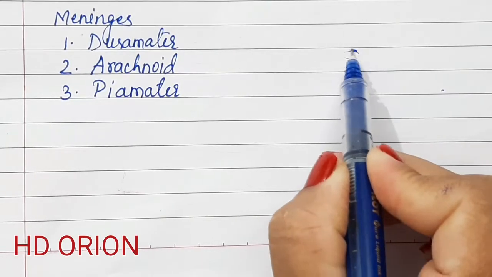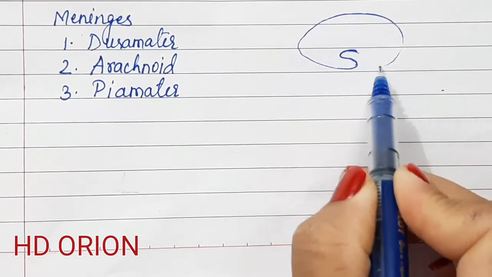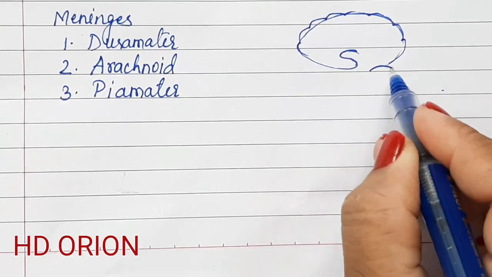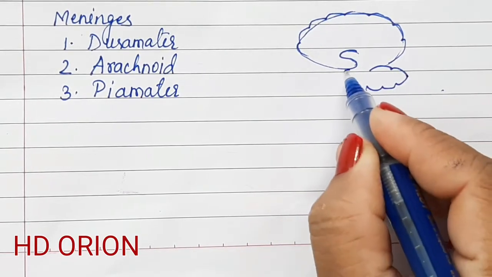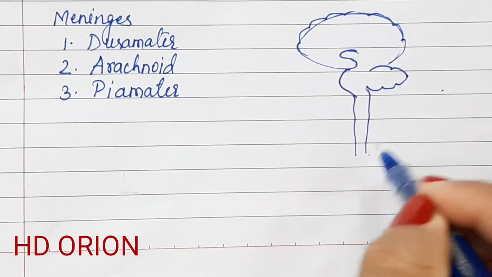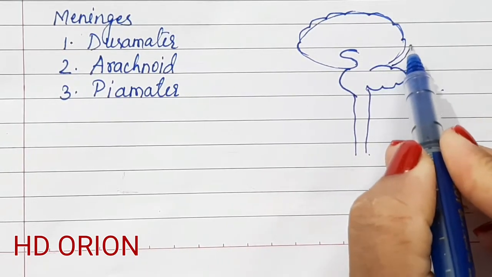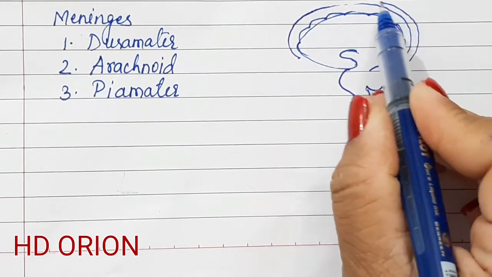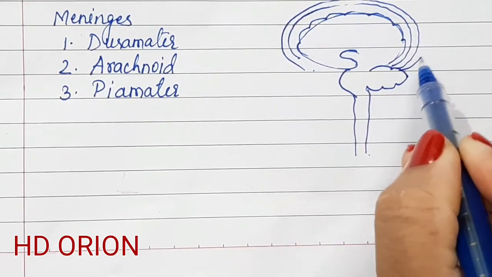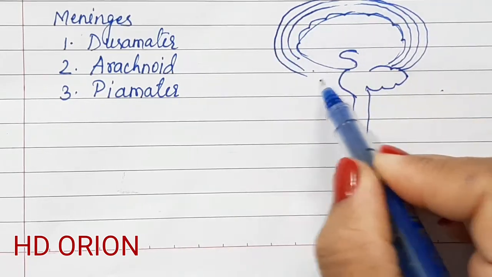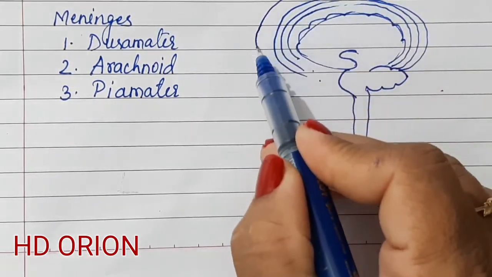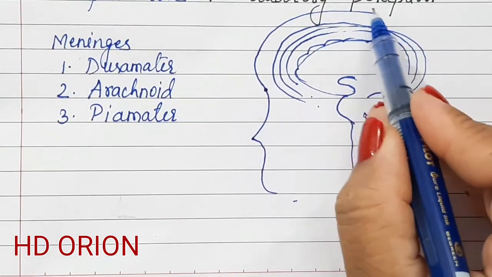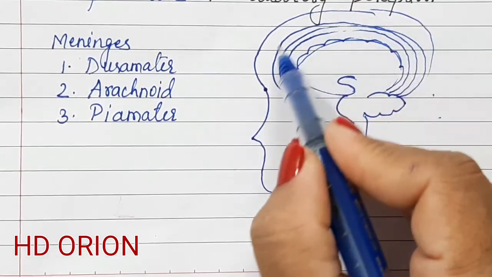If this is the structure of the brain, here is the cerebellum, the pons and the medulla. The three meninges are present outside. This is the head region, and the three meninges are present.